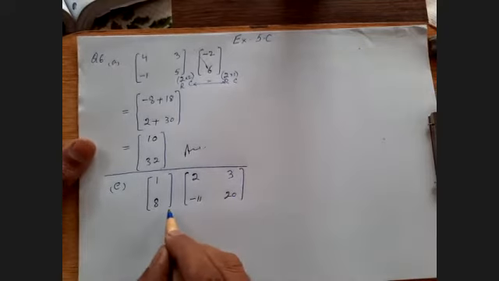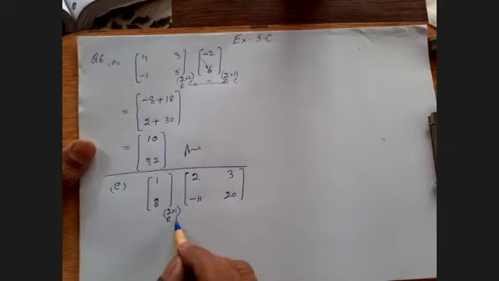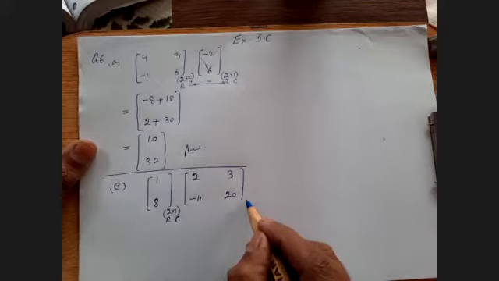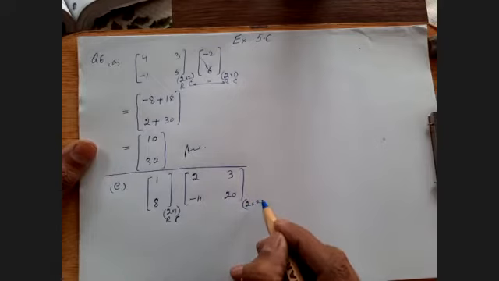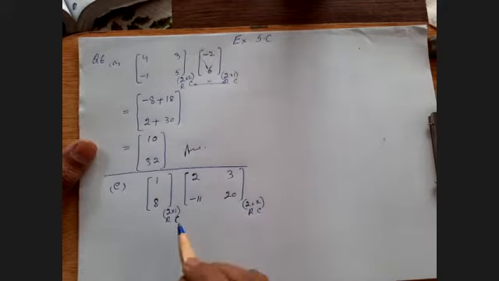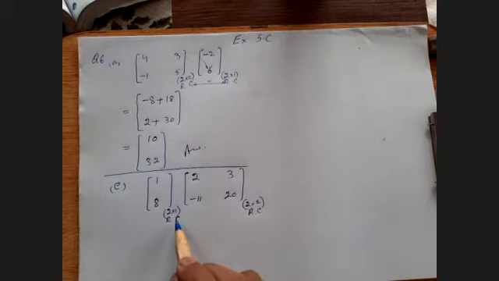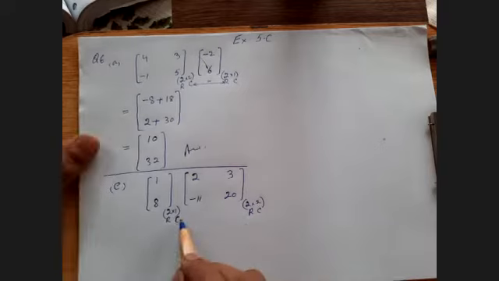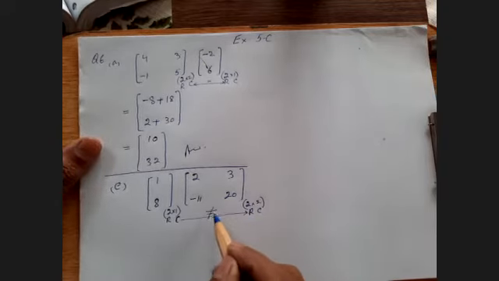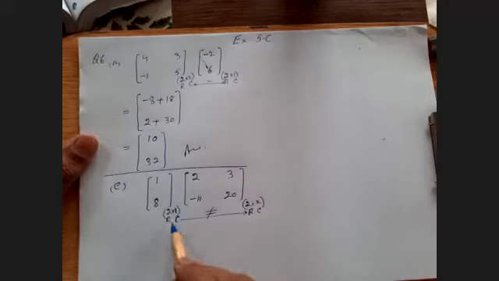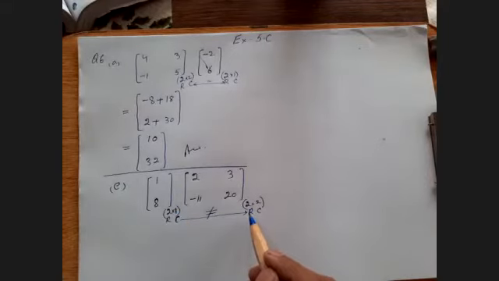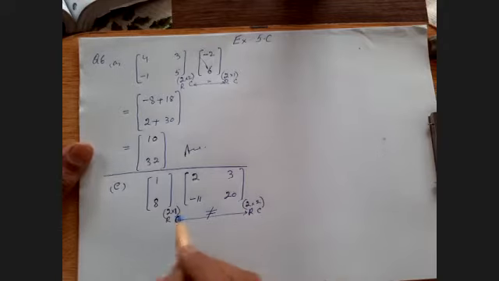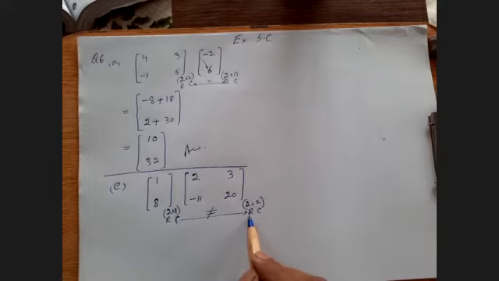So here, first of all, the order of the first matrix is 2 into 1, 2 rows and 1 column. The order here is 2 rows, 2 columns, rows and column. I told you that the column of the first matrix must be equal to the rows of the second. Here you can see these are not equal because the column of the first matrix is not equal to the rows of the second. So that is why they cannot multiply. You can write down: cannot multiply because column of the first is not equal to rows of the second. This is the reason which you have to describe. Okay. So in this way you can solve.